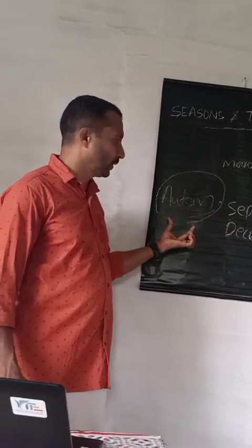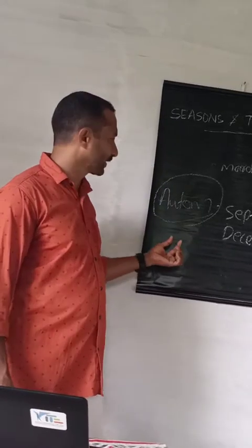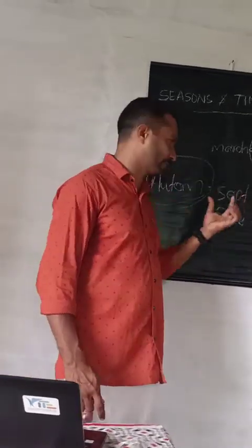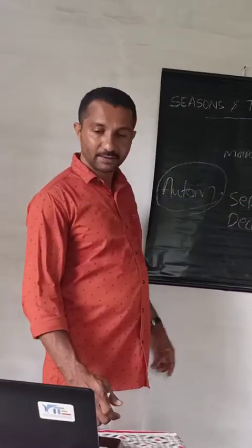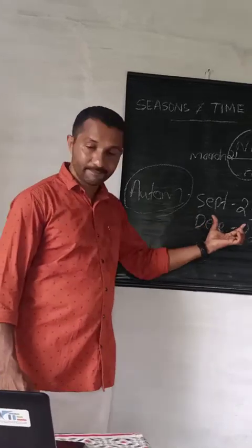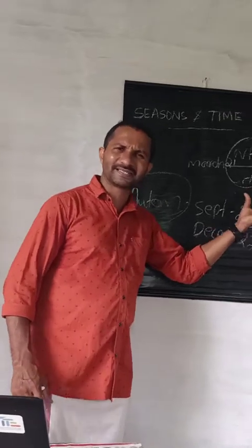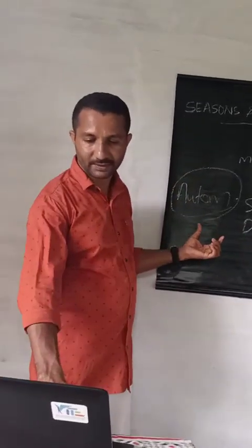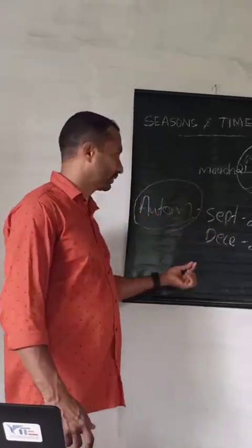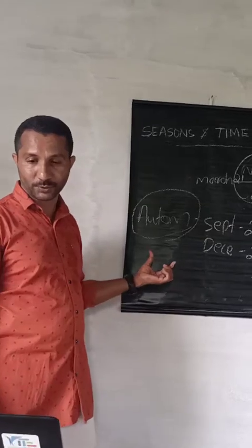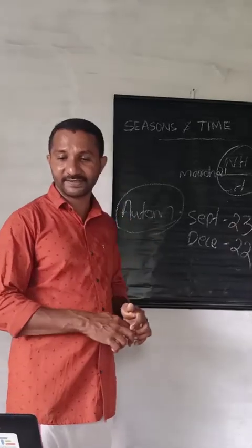So what is autumn? Autumn season experiences between September 23rd to December 22, and it is a transition period from severity of summer to winter. That is the autumn season. And here in this season, the atmospheric temperatures are decreased considerably. As a result, longest night and shortest days experienced in the northern hemisphere on September 23rd to December 22. There is shortening of day and lengthening night during this day.